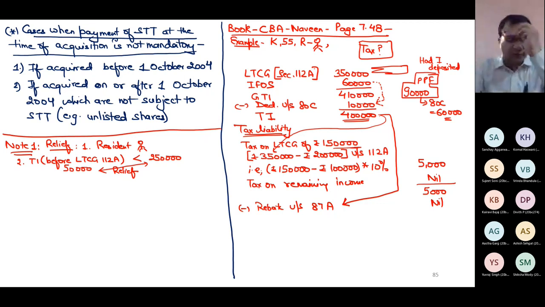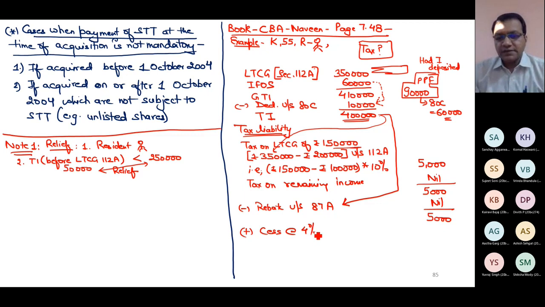But do remember this point carefully. If you are computing the tax on LTCG under section 112A, you cannot give rebate on the tax on LTCG of 112A. 5,000, cess, health and education cess at the rate of 4%, 200. That's it. Please raise your hand if this question is clear.